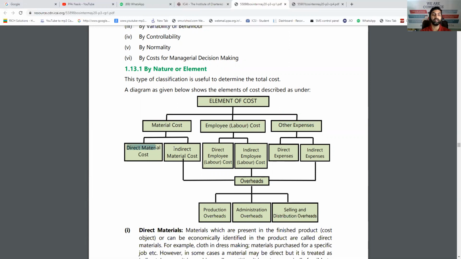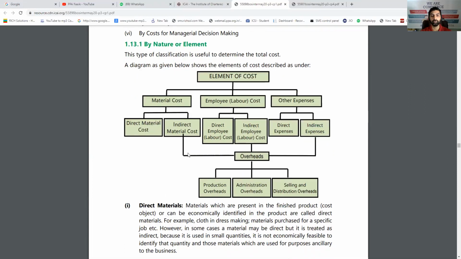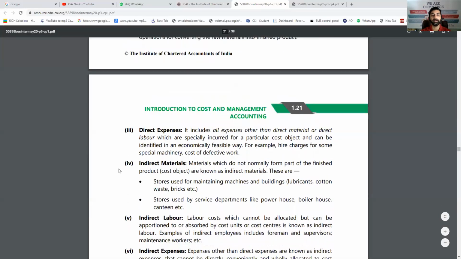Material can be direct material or indirect material. Direct material means which is actually used in production. Indirect material is supporting the production, like machine oil is not actually used in production, but it is required. Employees can also be direct and indirect, as we know. Accountant, salesman, supervisor, they are all indirect employees or labor costs. Other expenses, direct expense like royalty paid. Indirect expenses are factory overhead, office overhead, and selling overhead. So when we total all the indirect, they are called overheads, as we discussed. So element wise, it can be material, direct and indirect, labor direct and indirect, and expenses direct and indirect. So this is about the first part, element wise.